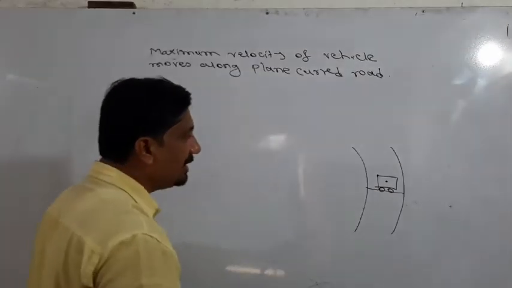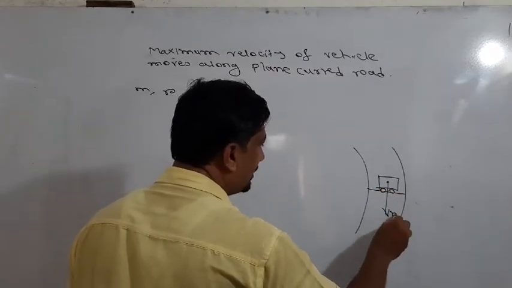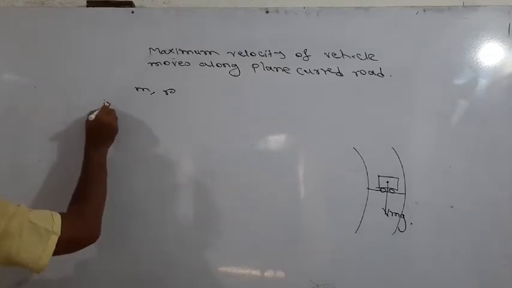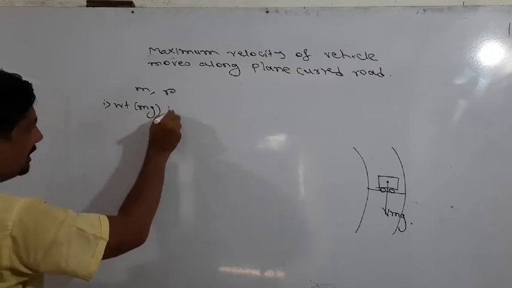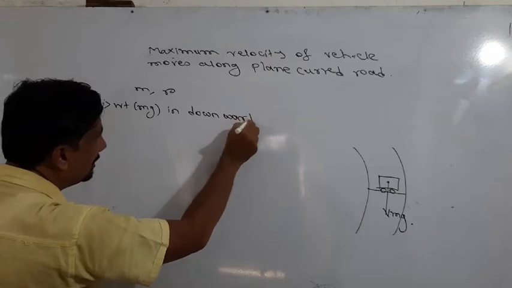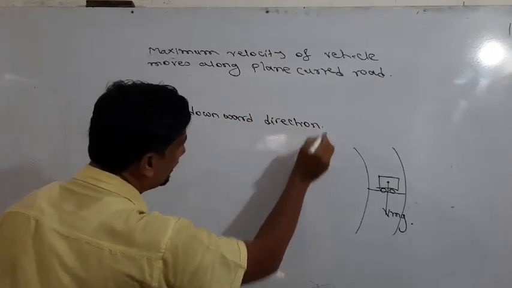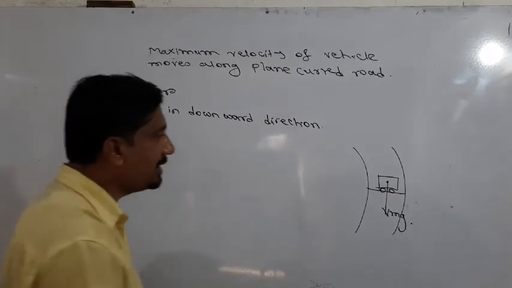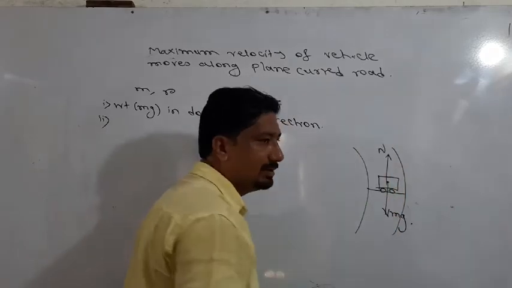The various forces acting on the vehicle during this motion are, first, its weight mg in the downward direction. The second force acting on the vehicle is the normal reaction, acting in the upward direction.